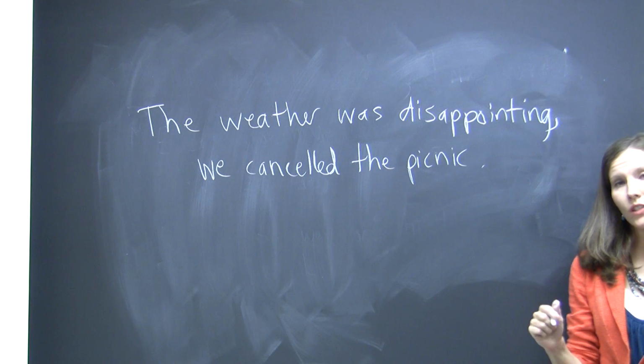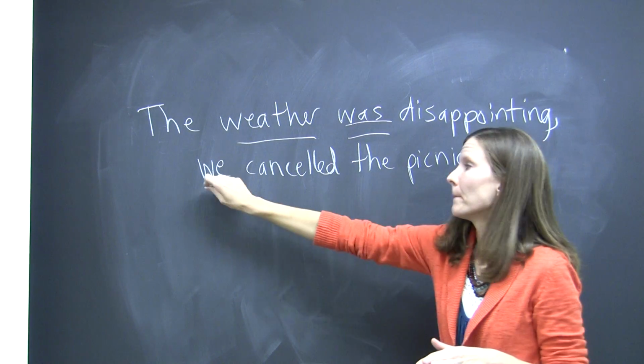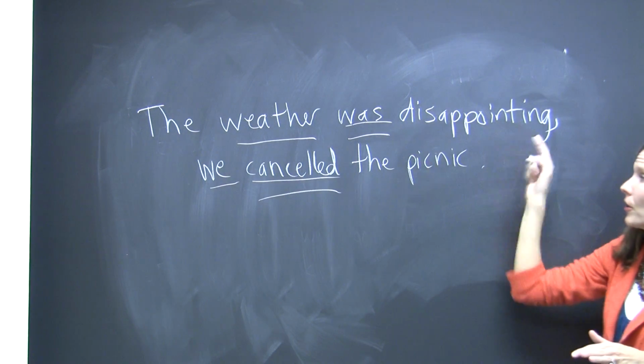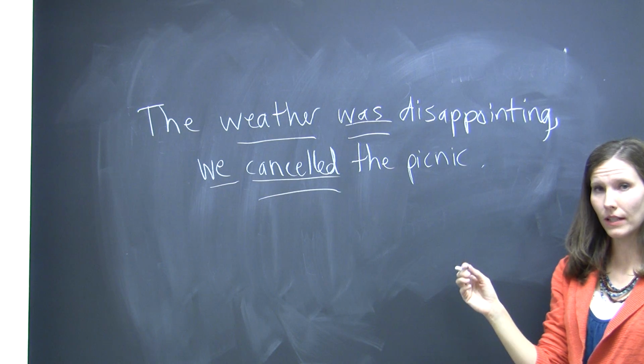Again, go back to your understanding of subjects and verbs. So here's my subject, here's my verb, subject, verb. Those are two independent clauses. Those could stand on their own as two complete sentences.